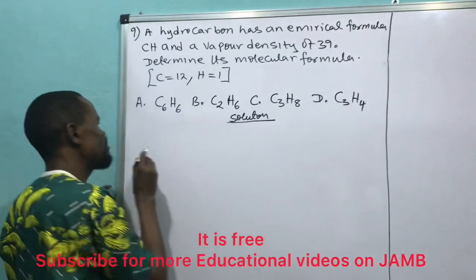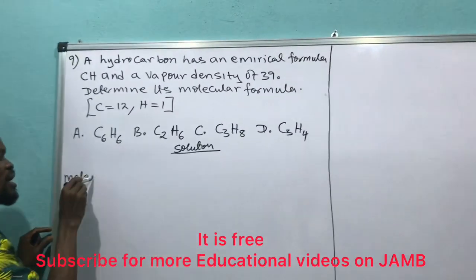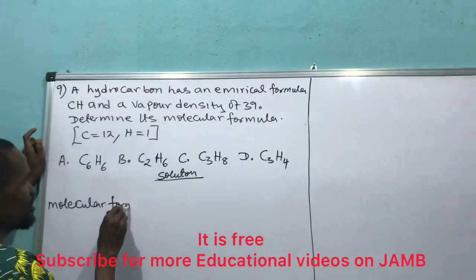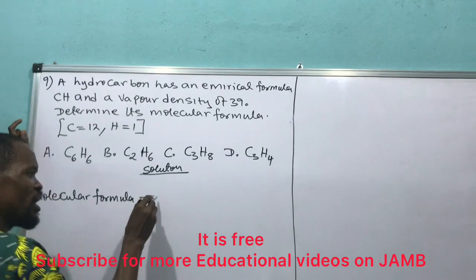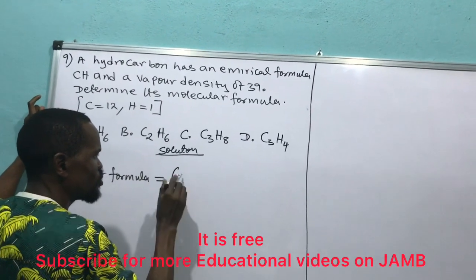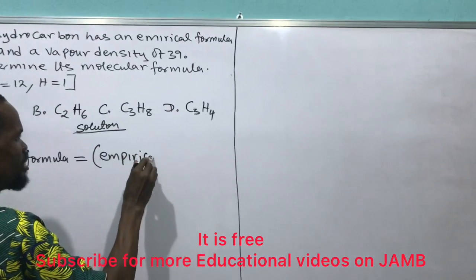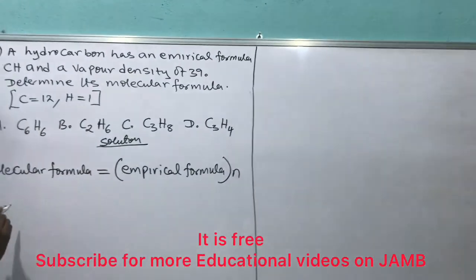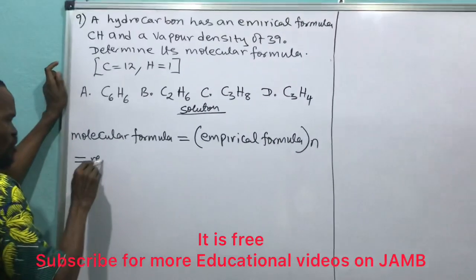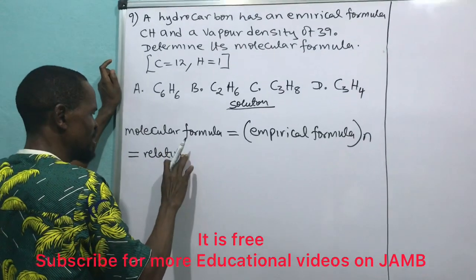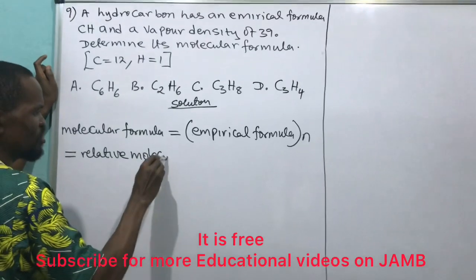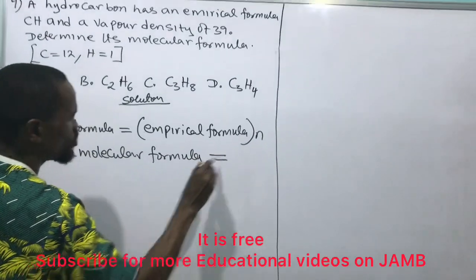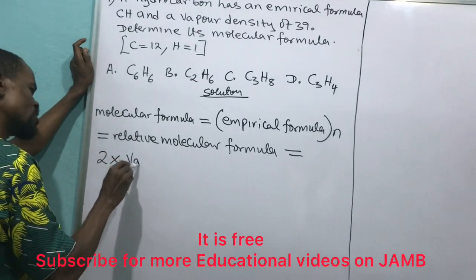I remember that molecular formula is equal to empirical formula times multiplier, and it is also equal to relative molecular formula, and this is also equal to 2 times vapor density.